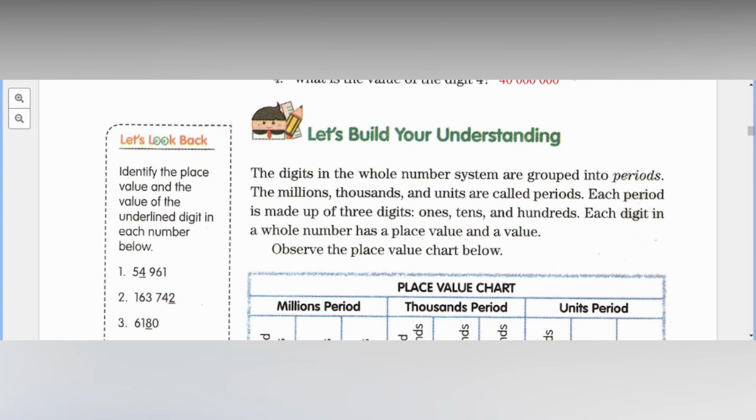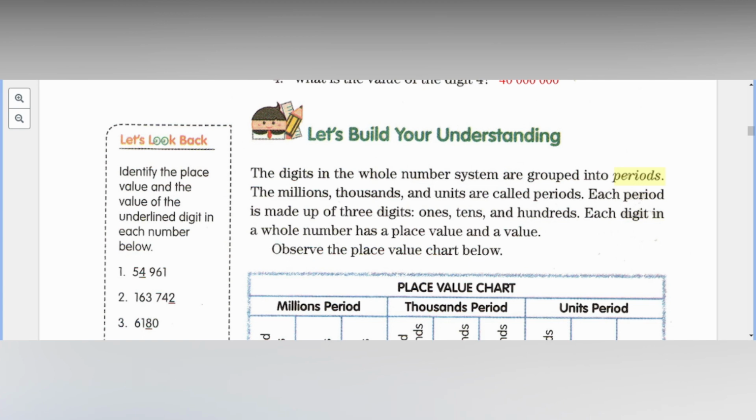Now, let's build our understanding. The digits in the whole number system are grouped into what? Into what? Yes, sige. Kyra, sige.